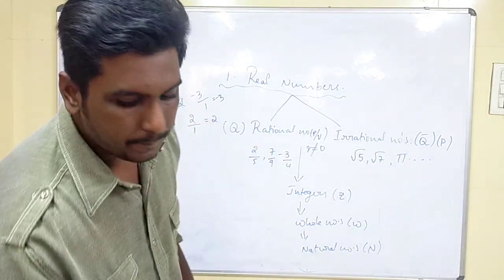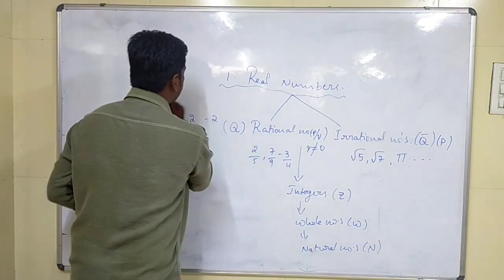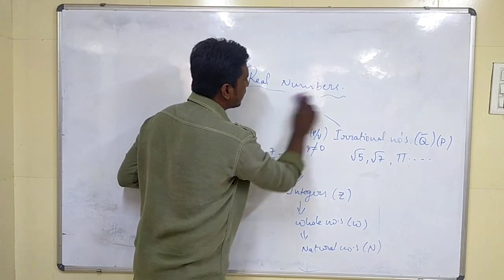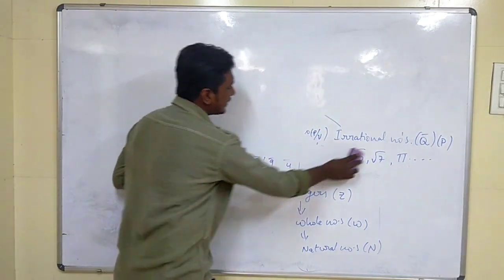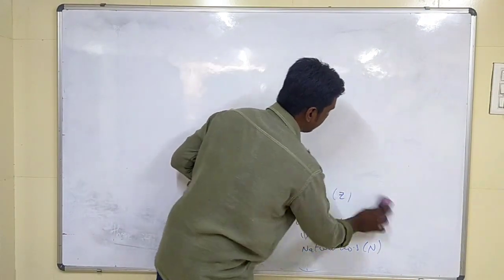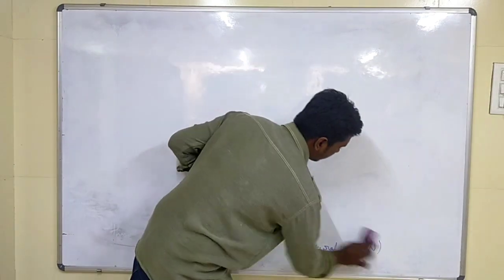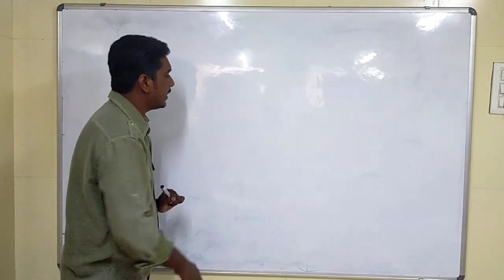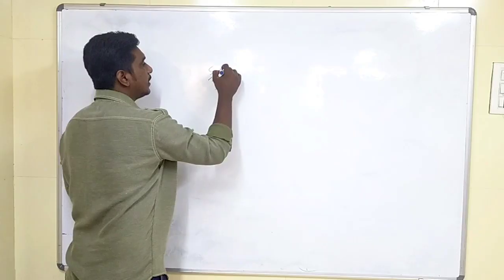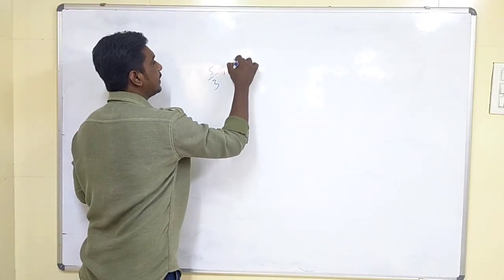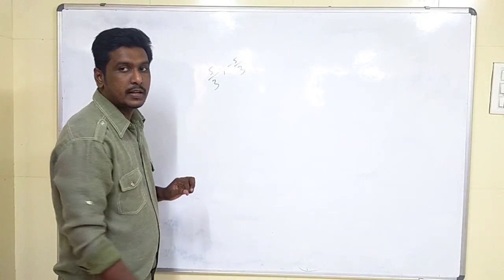Now once we have completed this, we will try and see some example sums which we will get in this chapter, and we will try and understand how to solve those sums. Represent 5 by 3 and minus 5 by 3 on the number line.